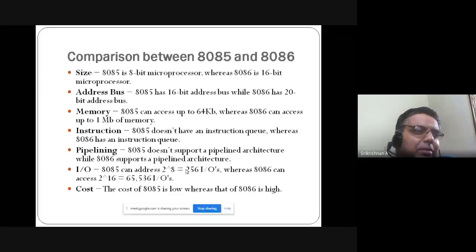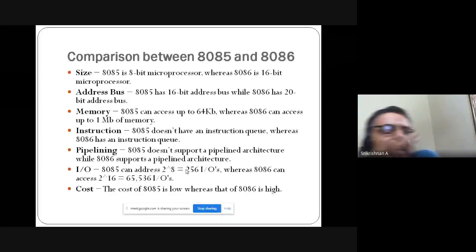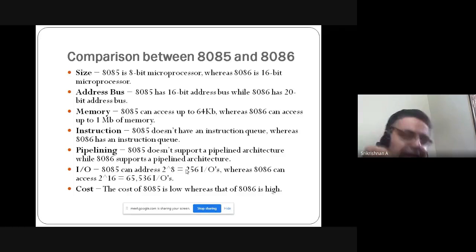So it's nothing but a kind of pipe, one after another. As one instruction is being executed, another instruction will start. This is not there at all in 8085. 8085 will do one instruction only until it is over, then the other instruction will start. Whereas 8086 does not have to wait for another instruction to complete. It will keep moving on and on. So that is the thing here.